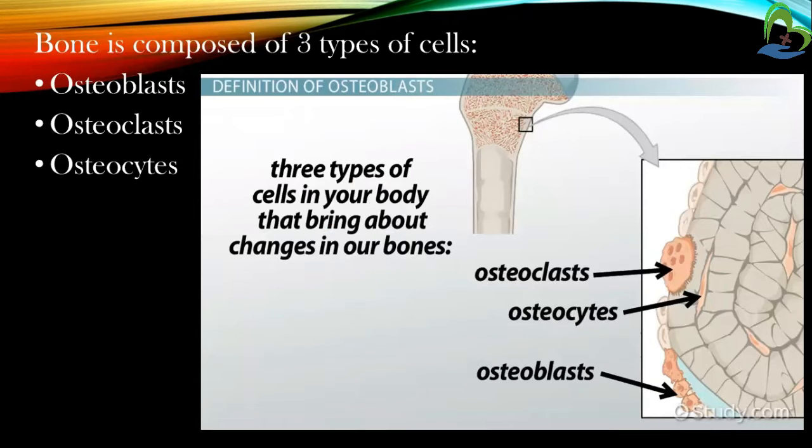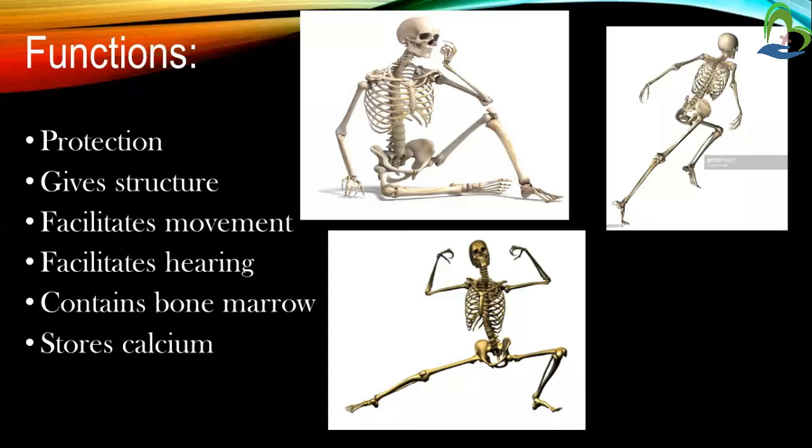Then moving on to the next, bone is composed of three types of cells: first osteoblasts, osteoclasts, and then osteocytes. These three types of cells in the body bring about the changes in the bones. Whatever changes occur in the bone are due to these.